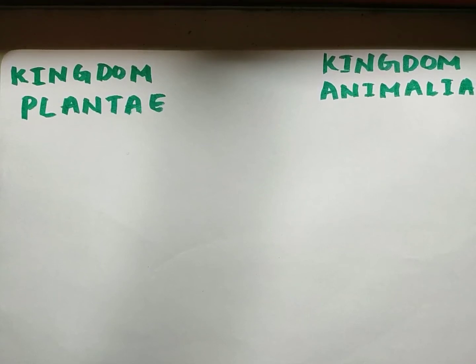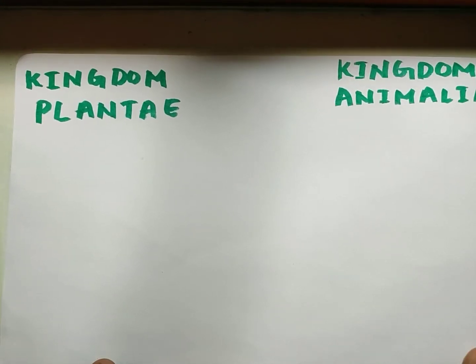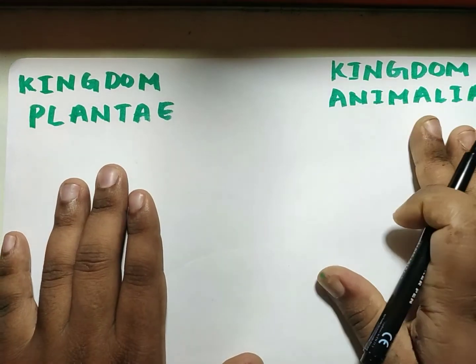Students, I was discussing biological classification. Now I think we have come to the last part of our R.H. Whittaker system of classification, because we have already studied kingdom Monera, kingdom Protista and kingdom Fungi in great detail. The last two kingdoms in the R.H. Whittaker system of classification are kingdom Plantae and kingdom Animalia.